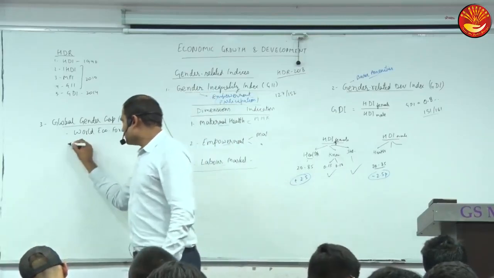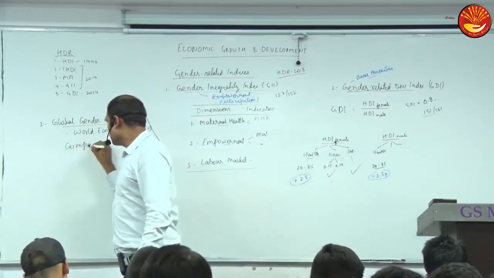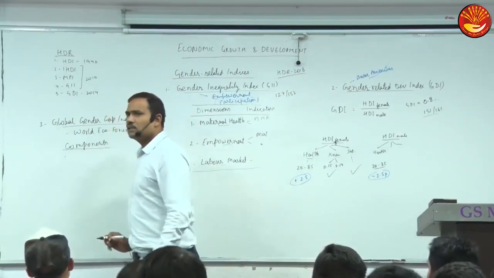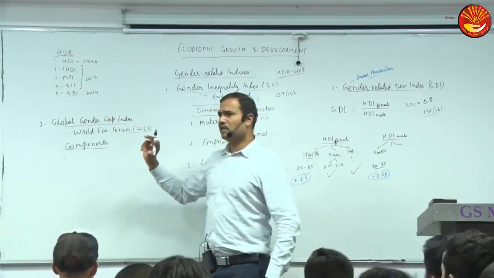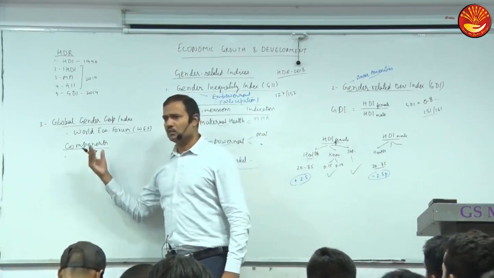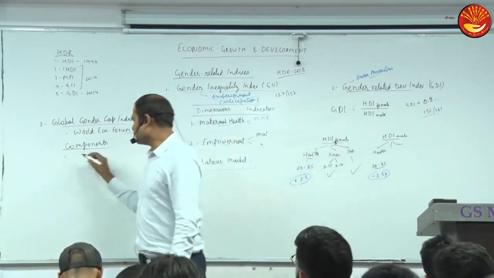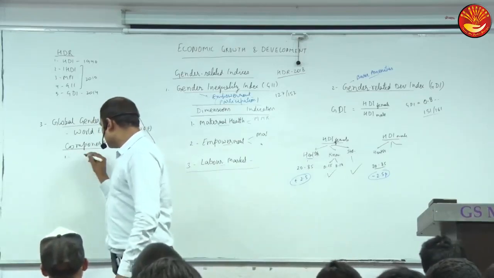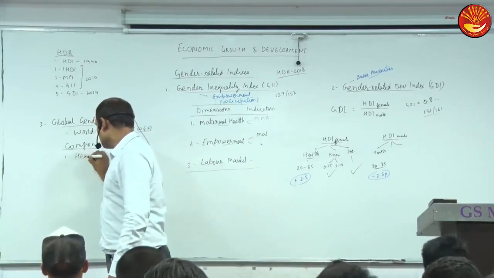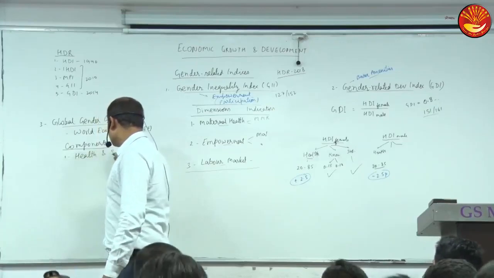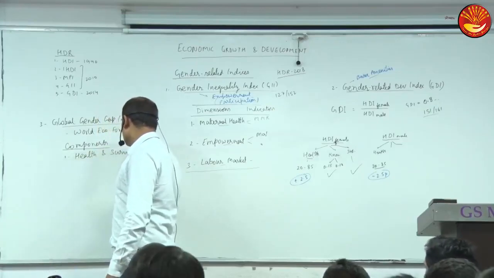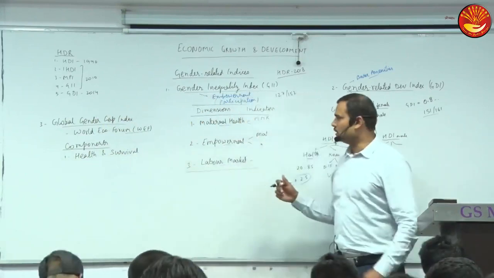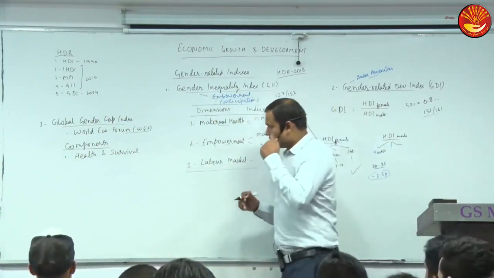And what are the components? Components or dimensions may be used interchangeably. In some indices they use the word component, somewhere dimensions, somewhere pillars. So different terms may be used. So here, components or dimensions. One is health and survival, like life expectancy, etc., child mortality.